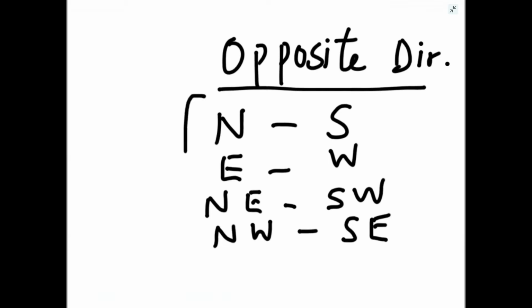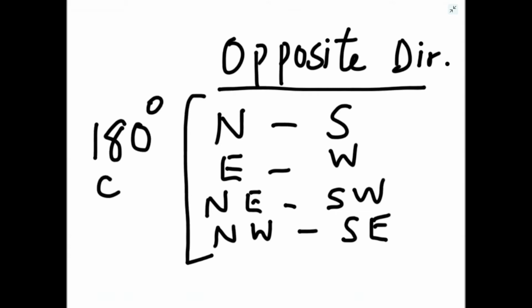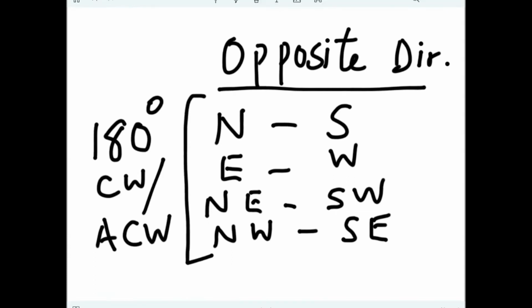And what is the rotation if you are going in opposite direction? So the angle of rotation will be 180 degree. It can be any sense, clockwise or anti-clockwise. If you are turning 180 degree clockwise, from north you will reach south. Again, if you are turning 180 degree anti-clockwise from north, you will reach south. So for opposite direction, clockwise and anti-clockwise are same. 180 degree rotation, either clockwise or anti-clockwise.